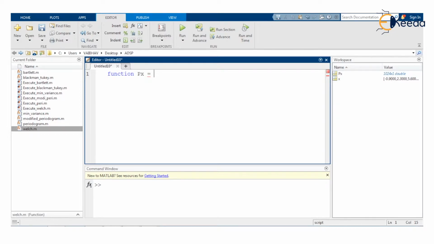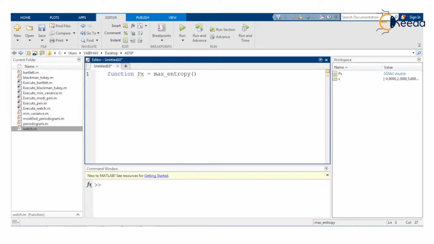Now the name of the function is to be there after the equal to sign. Let us denote it by max underscore entropy, to which within the parenthesis the input arguments are to be denoted.